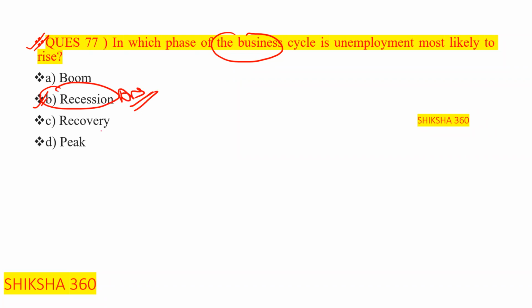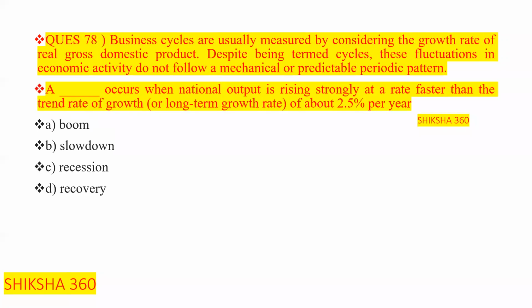So in which phase of the business cycle is unemployment most likely to rise? That is under the recession phase. Now move to the next one, 78.